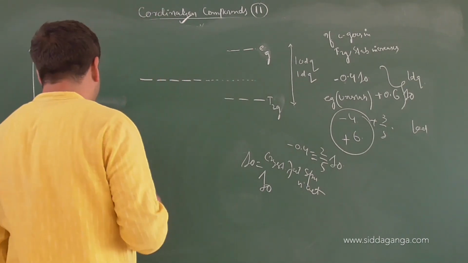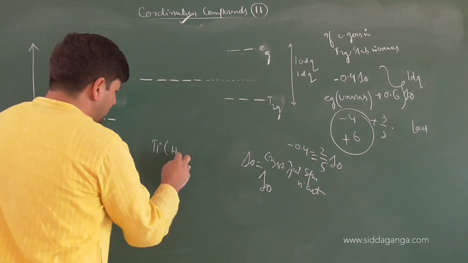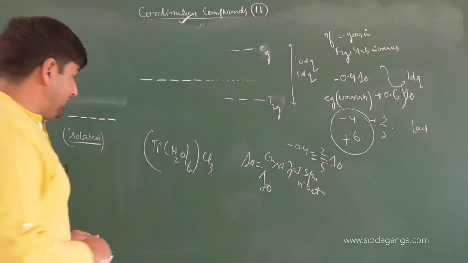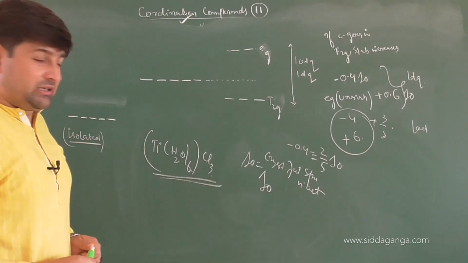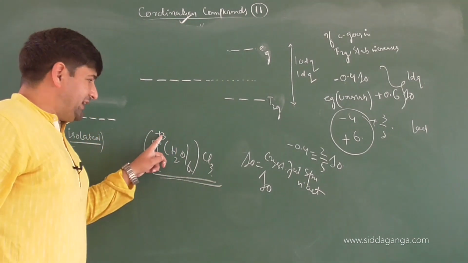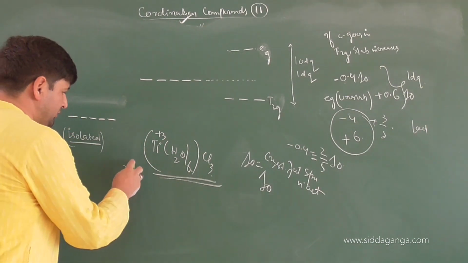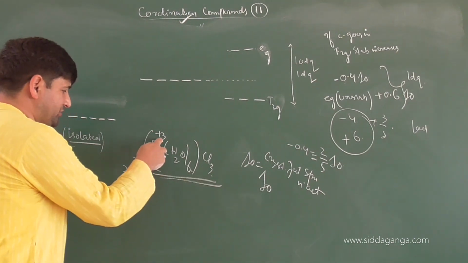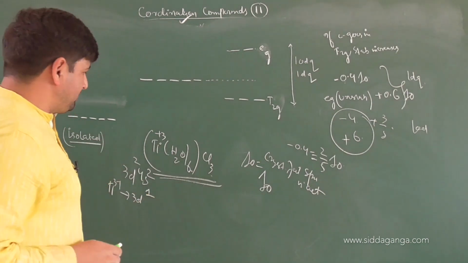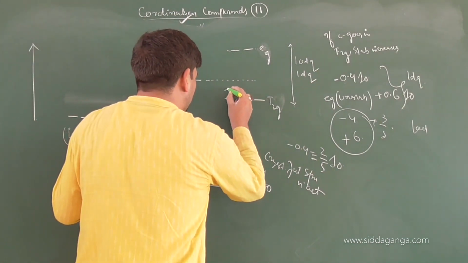Suppose we have a complex like this, children. Say we have a complex like Ti(H2O)6 Cl3. This is the complex that we have, and this complex is colored. Now looking at this, how will color come into play? You can see that titanium will be in the plus 3 oxidation state. Titanium's atomic number is 22, 3d2 4s2. It lost how many electrons? 3. So titanium 3 plus will be 3d1. Now very simple. If there is a d1 configuration, that d1 electron will go in which set? T2G set.